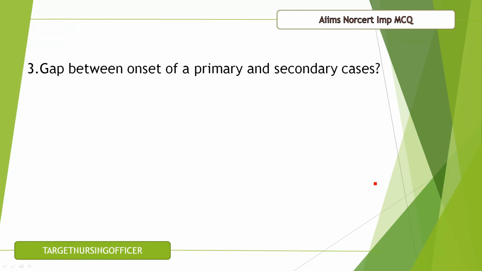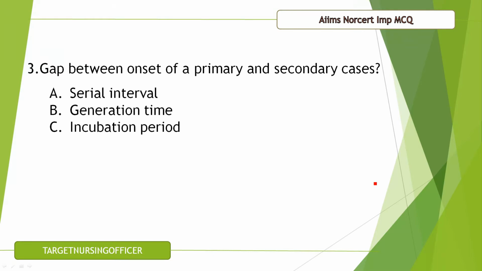Question number 3, gap between onset of a primary and secondary cases is known as A. Serial interval, B. Generation time, C. Incubation period, D. Secondary attack rate. The correct answer is A, that is serial interval. The gap between onset of primary and secondary case is known as serial interval.